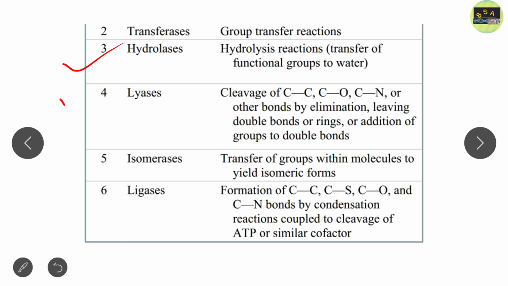The fourth one is lyase. Lyases are enzymes that catalyze cleavage of C-C, C-O, C-N, C-S bonds via an elimination process, leaving behind double bonds or rings. An example of lyase is aldolase, which you read about in glycolysis.